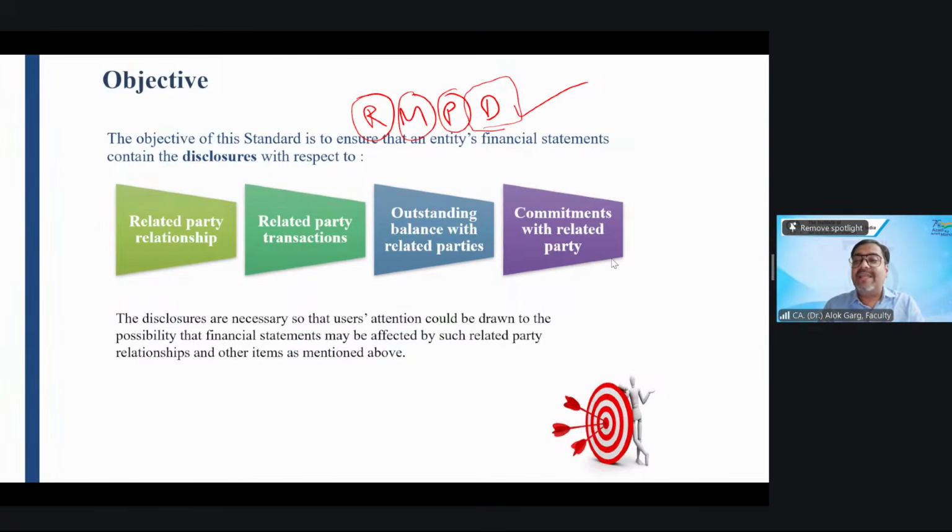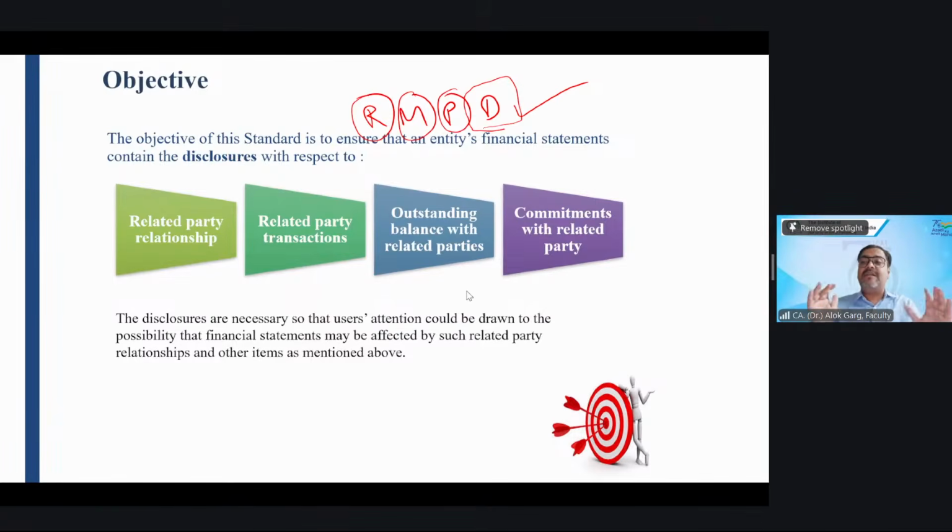And if there is any commitment with the related party, for example, this B Limited being a subsidiary has taken a loan from a bank, State Bank of India. A Limited has given a guarantee: in case B Limited defaults, A Limited will repay the loan of B Limited. So this is a commitment with the related party, or a commitment on behalf of the related party. All these commitments, if you have made them with or on behalf of the related party, are also going to be disclosed.